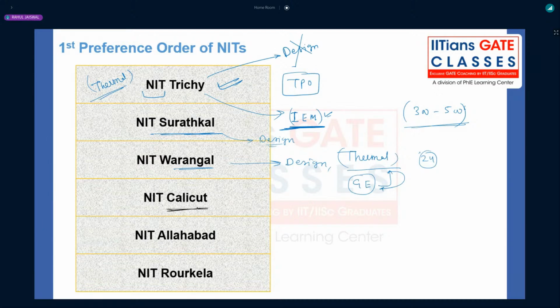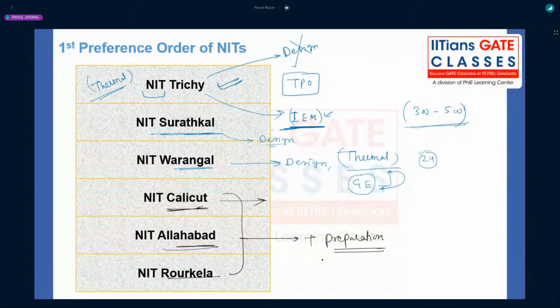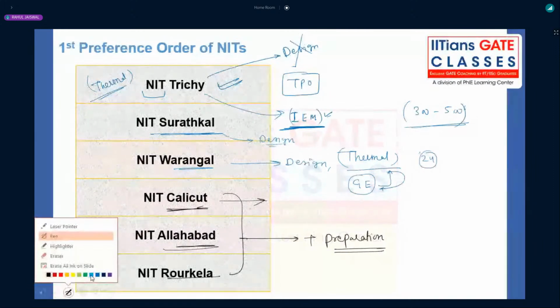Then we have NIT Calicut. Again, there is not much use in getting admission there. And Allahabad, again, if you just want to do preparation, right? If you want enough time, and you don't want the burden of the MTech curriculum, then you can go to IIIT Allahabad or Rourkela. But you cannot expect the placements, right? Unless you are practicing coding and data analytics courses and getting placed in a non-core role.